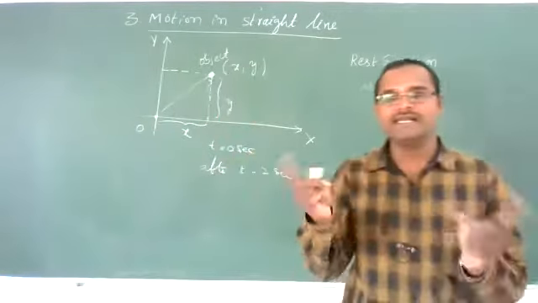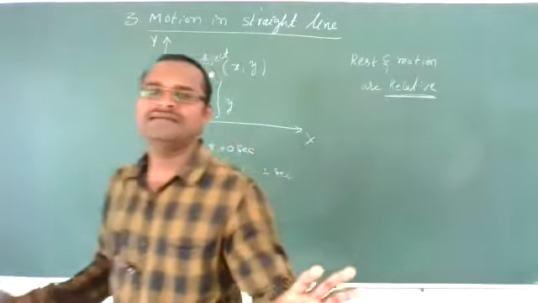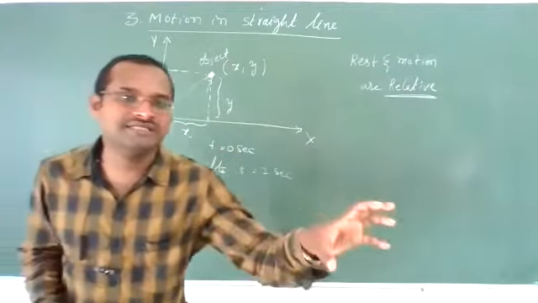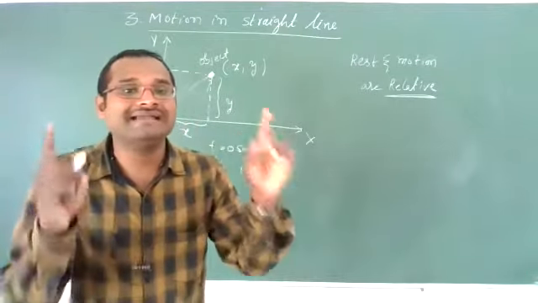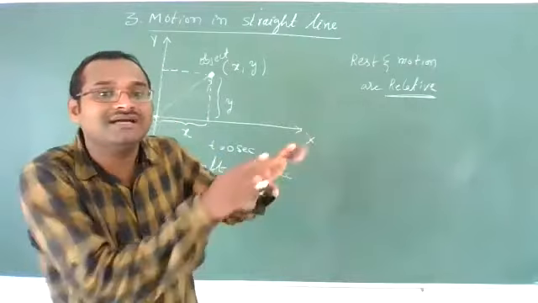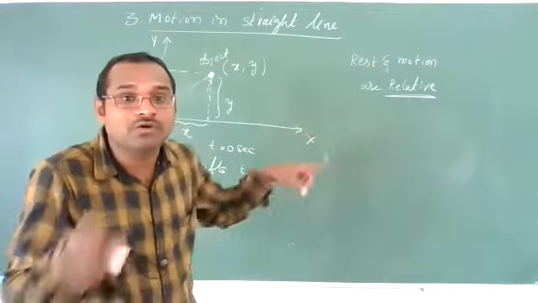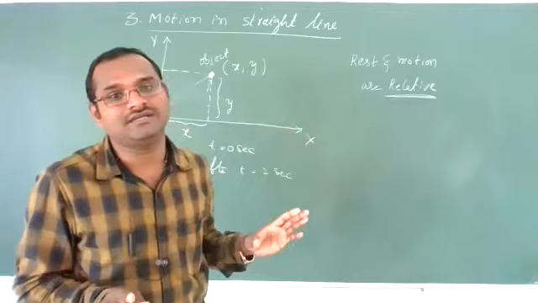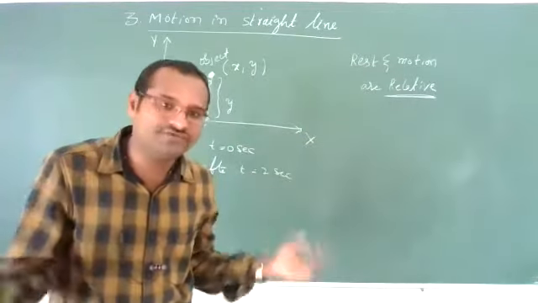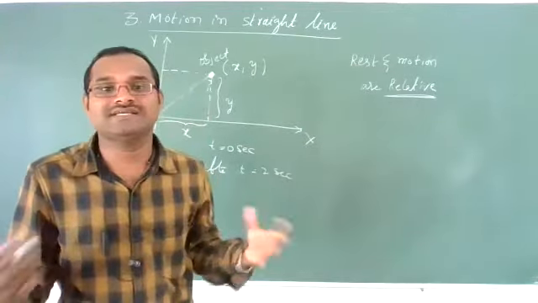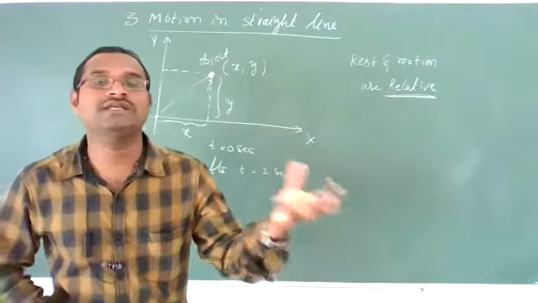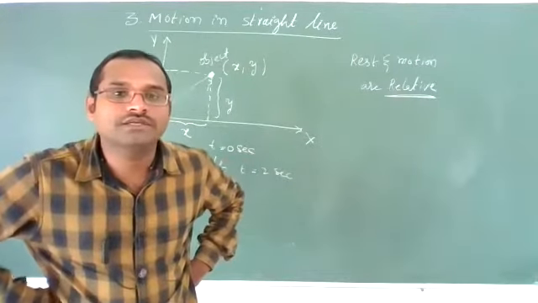We can't say whether the object is in rest position or in motion unless we know the frame of reference we are discussing. If you don't know that, then you can't say whether the body is in rest position or in motion. Clear?